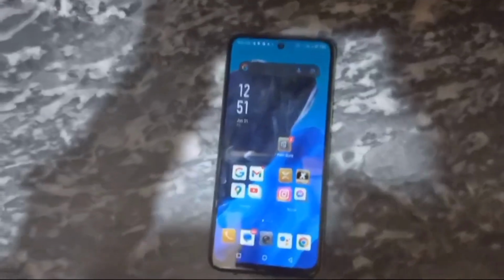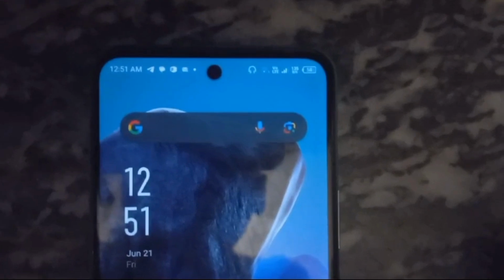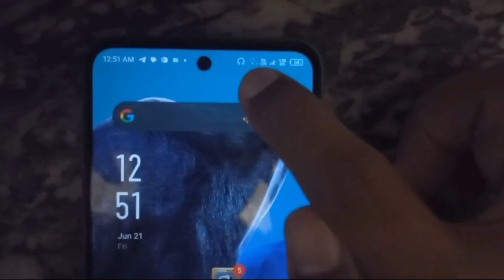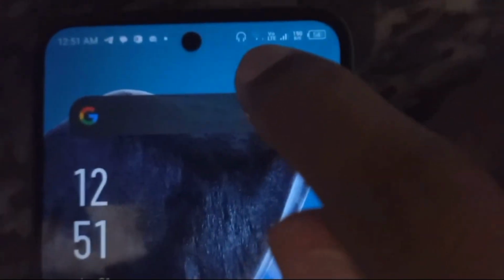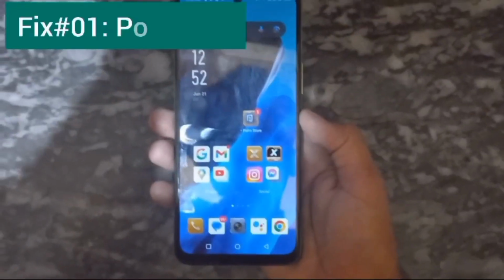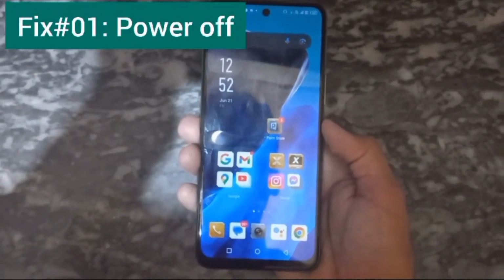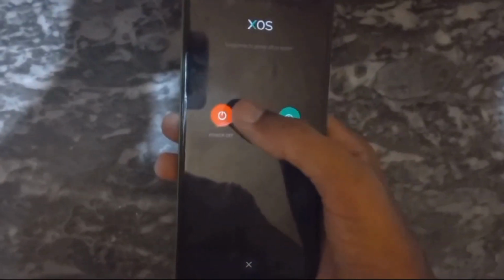Let's get started. So you can see that this is my Infinix smartphone, and here at the top you can see this headphone icon. Okay, how you can remove this icon from the top of your smartphone. So for that you have to power off your smartphone. I will power off my smartphone. You can see it's now powered off.